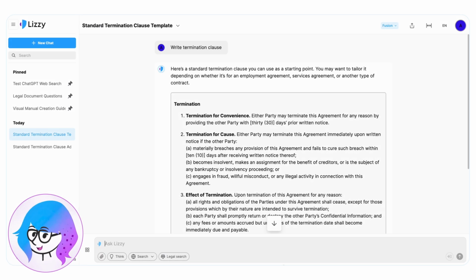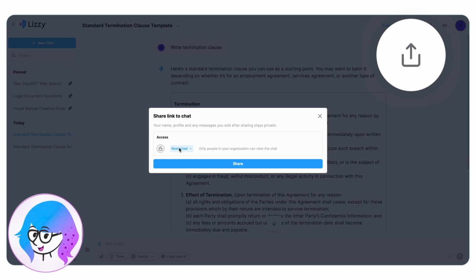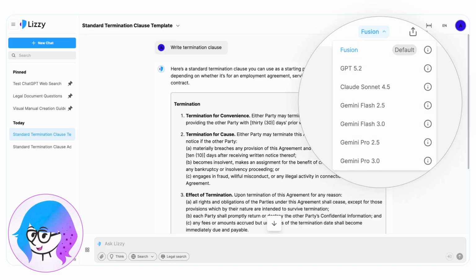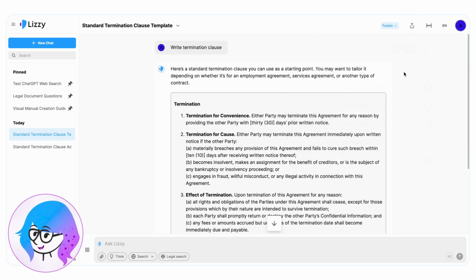Let's go over the main buttons in the interface, from right to left. At the top right, you'll find the controls for sharing and managing your workspace. From here, you can share chats, and right next to the Share button, you'll find the Profile selector. This is where you choose which model the system will use. You can select ChatGPT, Claude, or Gemini, but most users prefer to use Fusion, which automatically selects the optimal model based on the task and the type of document.